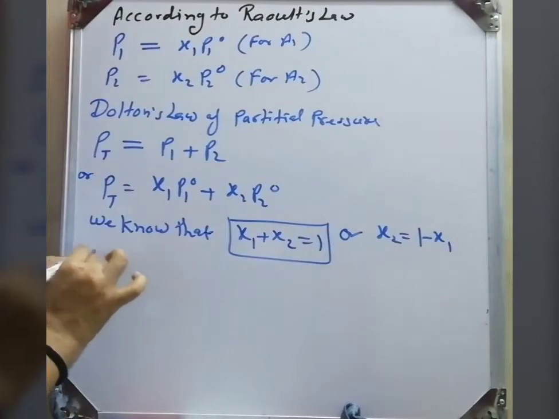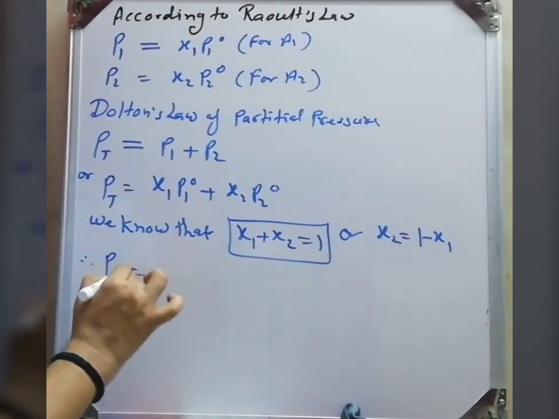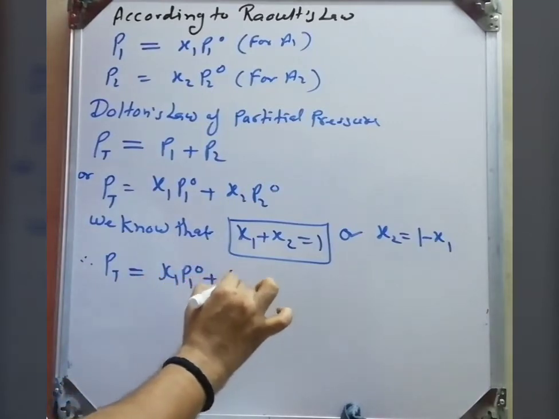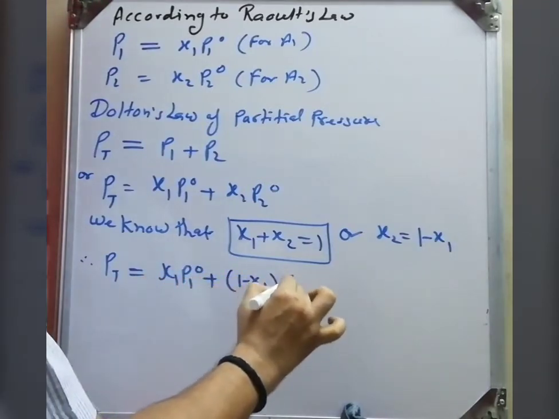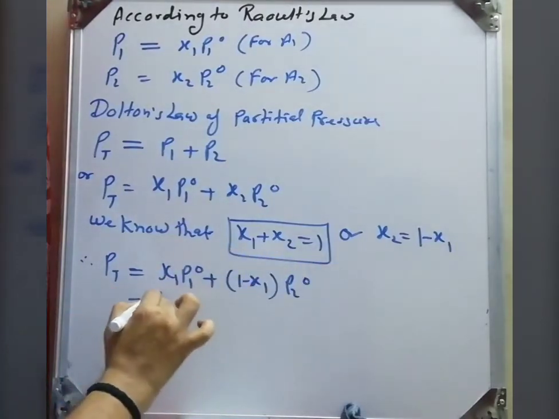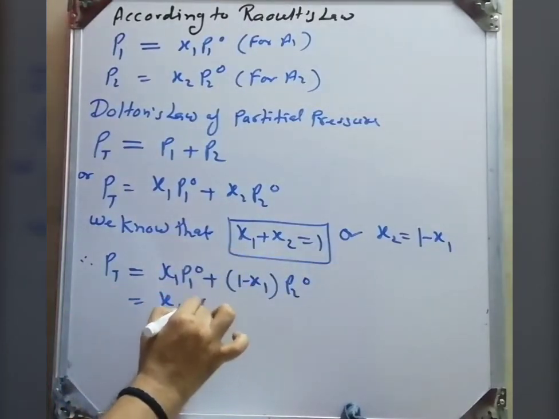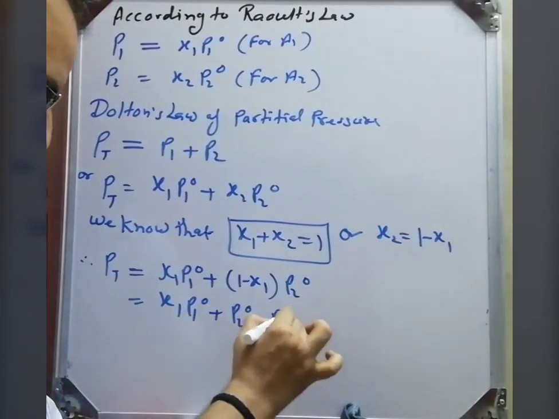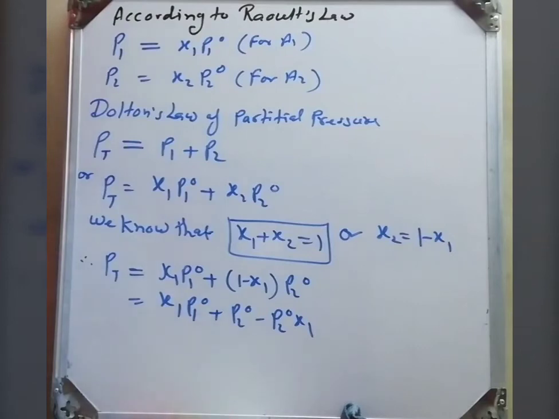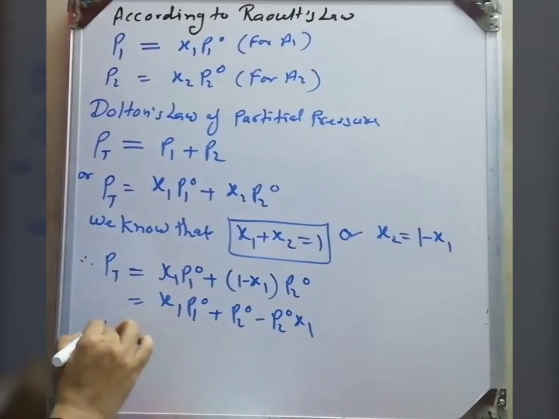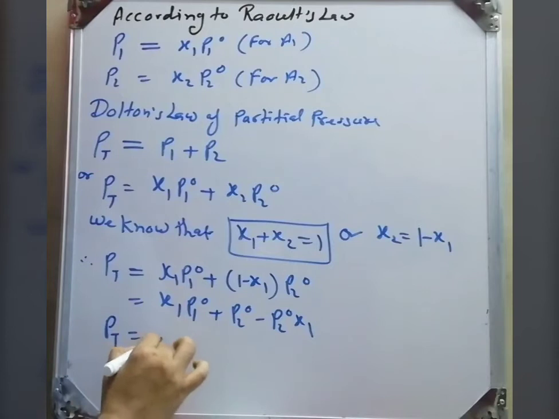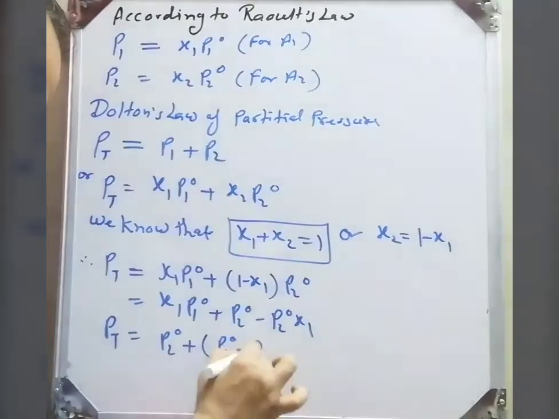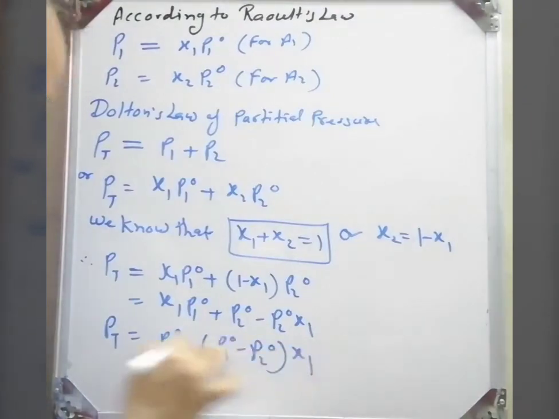So we can substitute the value of X2 in our equation. We get P total, the total vapor pressure of solution, is equal to X1 into P10 plus (1 minus X1) P20. We multiply it, we get X1 into P10 plus P20 minus P20 into X1. Now if we take this common, we get P20 plus (P10 minus P20) into X1.